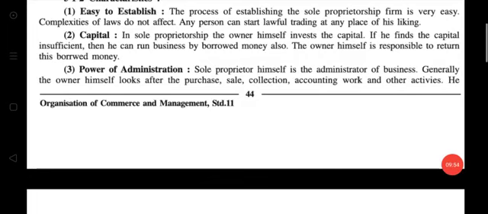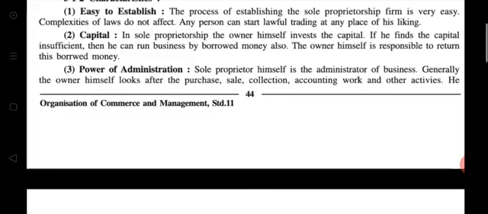Then the third is power of administration. Totally the power of administration is in the hand of the sole proprietor, because he is the only one who directs and handles the business. So the sole proprietor himself is the administrator of the business.